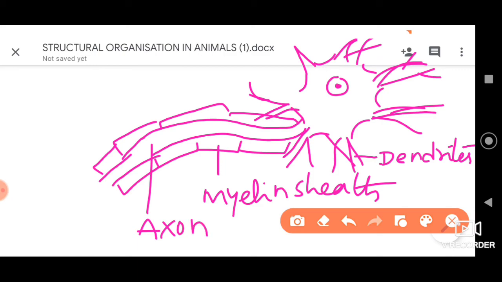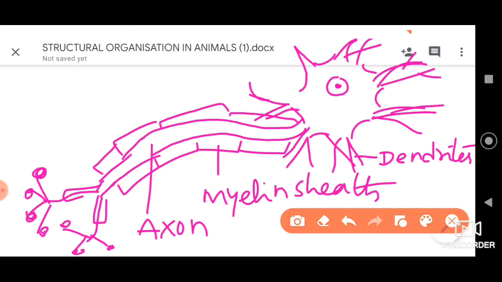Then dear students, further the axon leads to smaller structures called the synaptic knobs, we generally say. These are synaptic knobs. Fine.